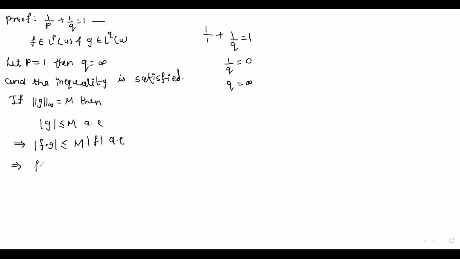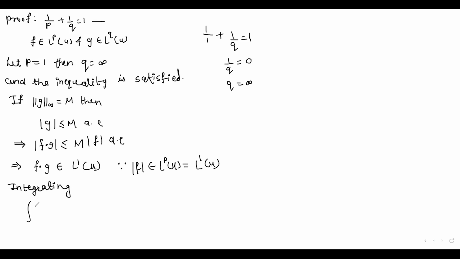So this implies that f dot g belongs to L1 of U, since mod f belongs to Lp of U and we have considered p is equal to 1, this implies L1 of U. Now integrating, we get the integration of mod f into g du less than or equal to M into the integration of mod f du, which is equal to the norm of f over 1 and the norm of g infinity.